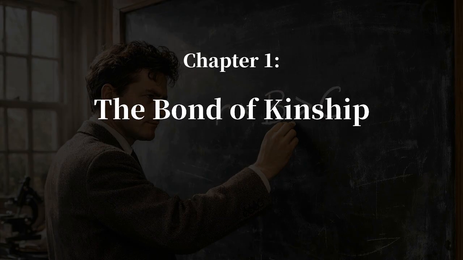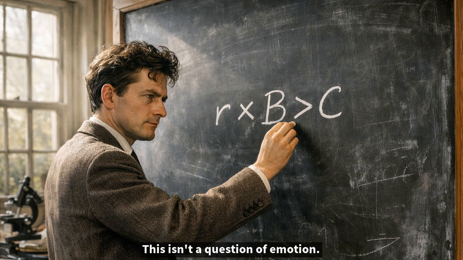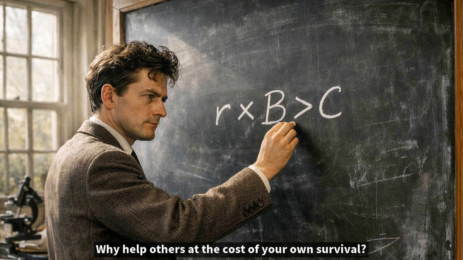Chapter 1. The Bond of Kinship. Why does a mother protect her child, even at the cost of her own life? This isn't a question of emotion. This is evolutionary mathematics. From an evolutionary perspective, altruistic behavior was a puzzle. Why help others at the cost of your own survival?